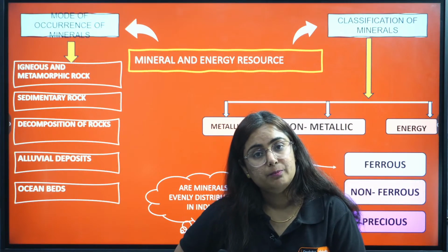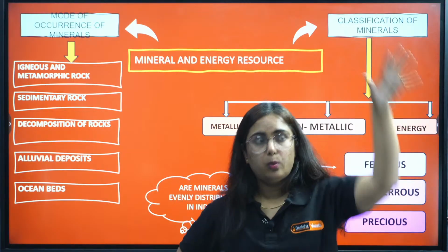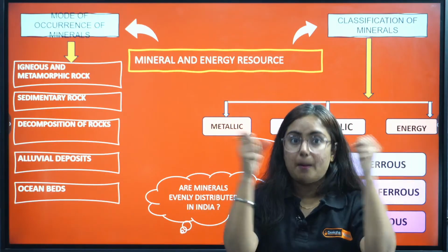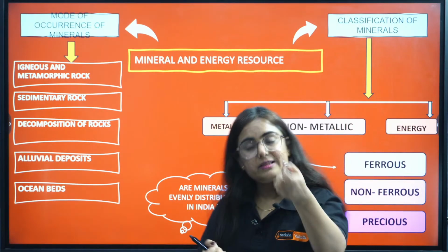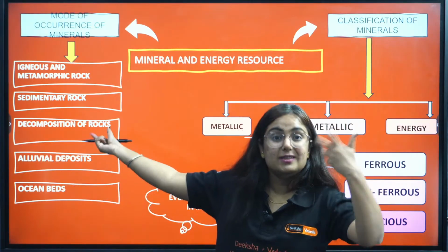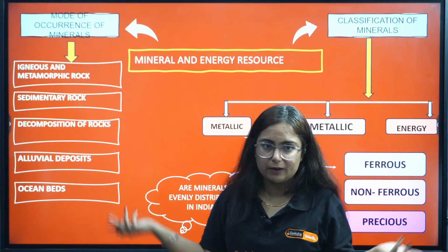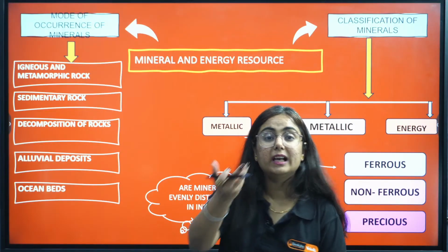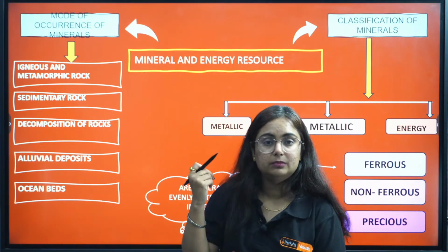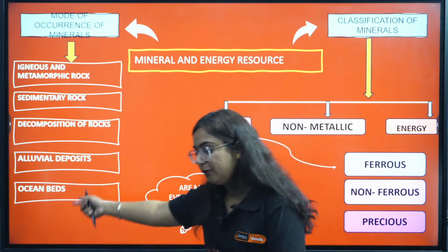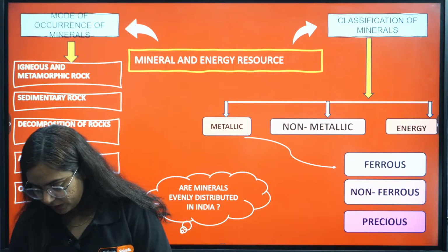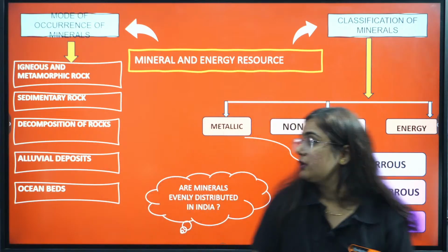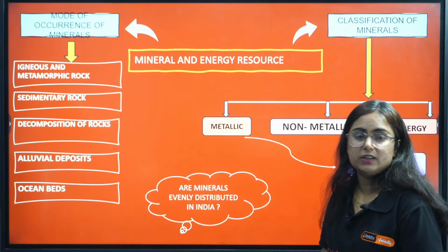Then we have sedimentary rock. The rivers come, right? The wind comes and brings sediment deposits. When these sediments are compressed naturally, minerals are found here. Decomposition of rocks: bauxite is a very good example. Rocks get decomposed after certain heat and pressure. Then we have alluvial deposits, and from alluvial deposits you will get gold, silver, platinum, right? Rich type of minerals. Then we have something in ocean beds also, like sodium nitrate and many more such things. Got it? So, one important question: mode of occurrence of minerals.